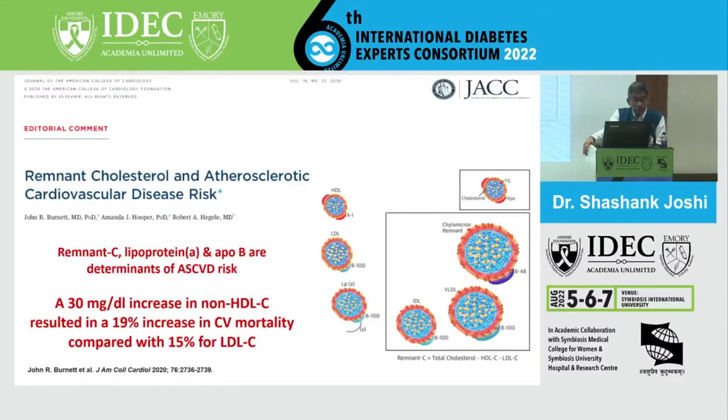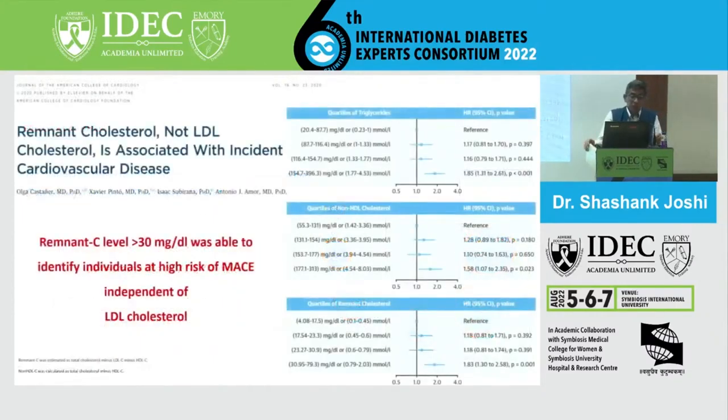So remnant cholesterol, lipoprotein(a), for which we understand precious little, and ApoB, all three are determinants of atherosclerotic cardiovascular risk. And a 30 milligram per deciliter increase in non-HDL resulted in a 19% increase in cardiovascular mortality, compared to 15% for LDL cholesterol. So that data has also emerged very clearly.